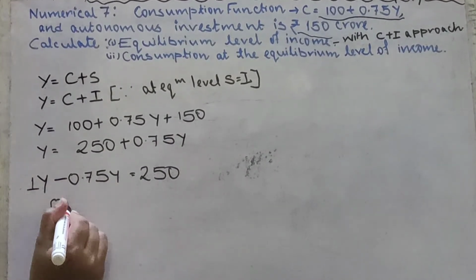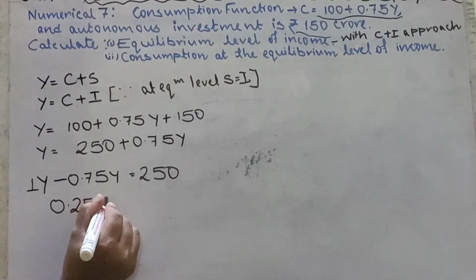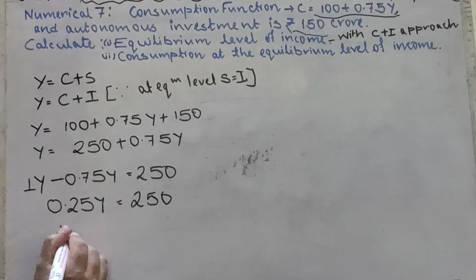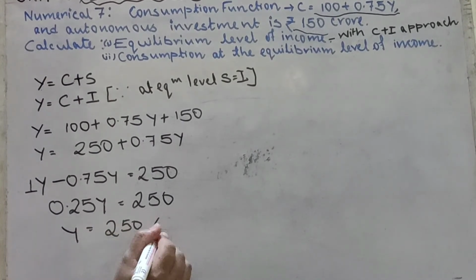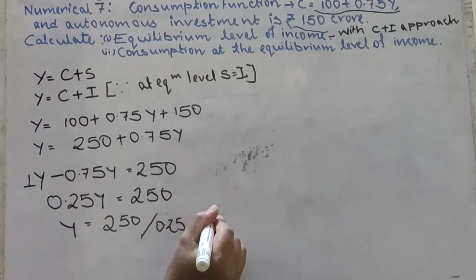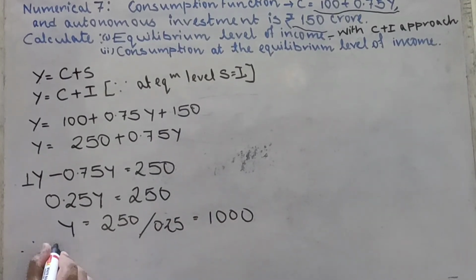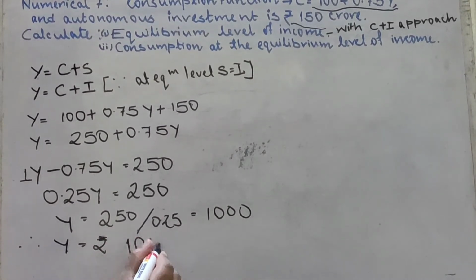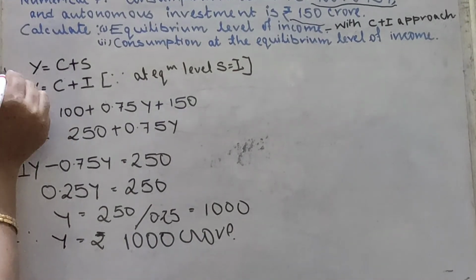So 1 minus 0.75, 0.25y is equal to 250. Y is equal to 250 divided by 0.25. That means 1000. So therefore income is equal to rupees 1000 crore. This is the first part.